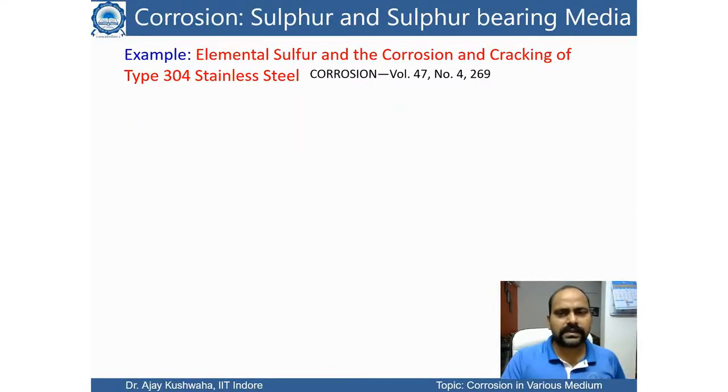Here we can see one example to understand corrosion in sulfur and sulfur bearing medium. The example is elemental sulfur and the corrosion and cracking of type 304 stainless steel, published in the journal Corrosion, volume 47. It shows how corrosion is going to happen if elemental sulfur is present and it is reacting with 304 stainless steel.